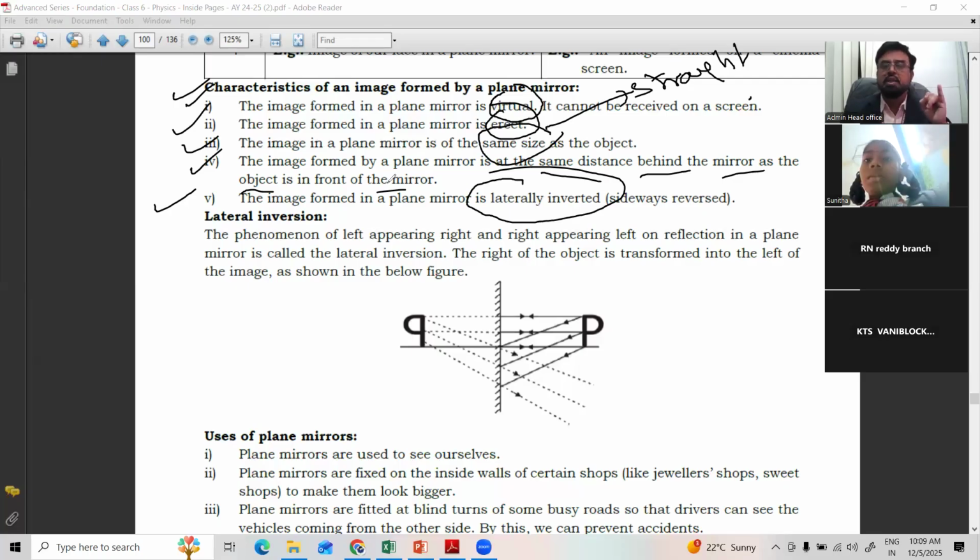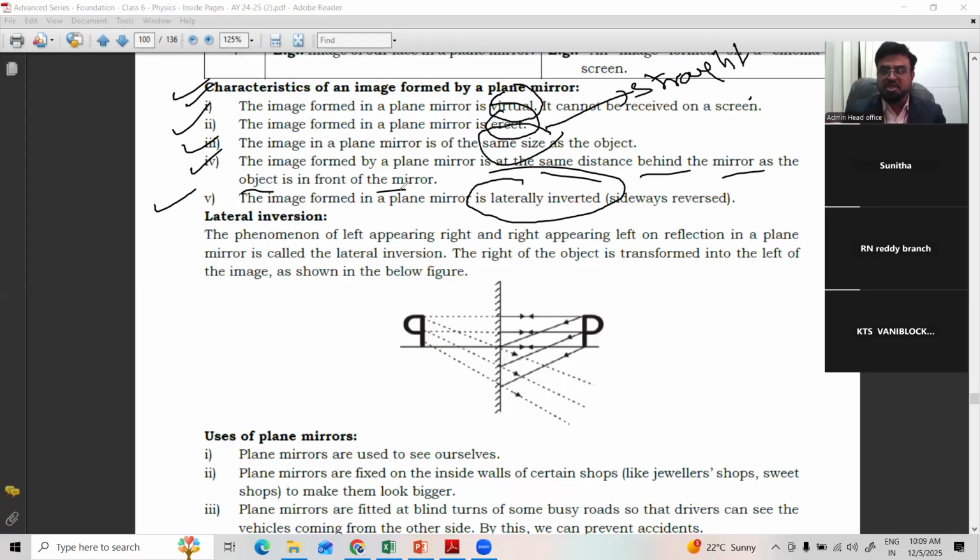So the image formed by a plane mirror is virtual, erect, same size as the object, and at the same distance. And finally, it is laterally inverted. So I am raising my hand. It looks like a left hand for you. Actually, I am raising my right hand, but it looks like the left hand for you. That is the lateral property. Now I am raising my left hand. It looks like the right hand for you because I am a virtual image.